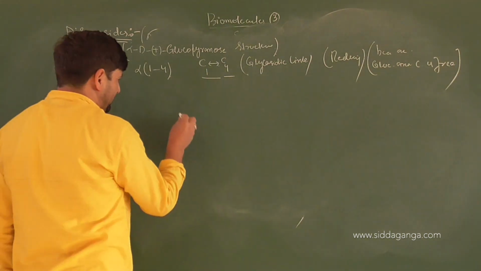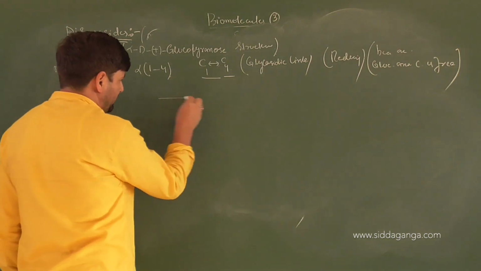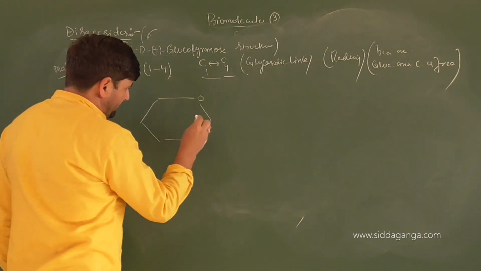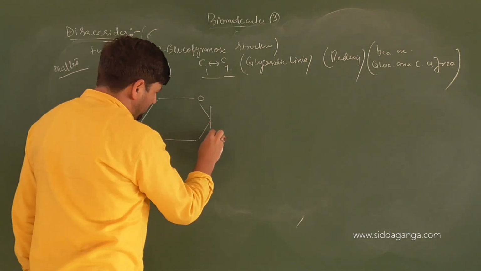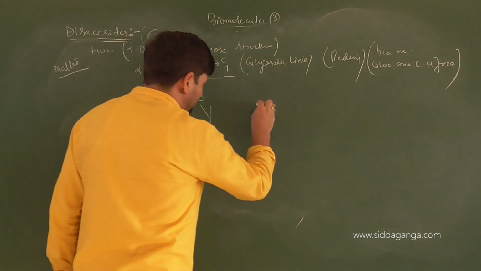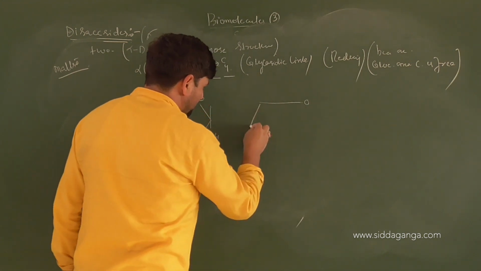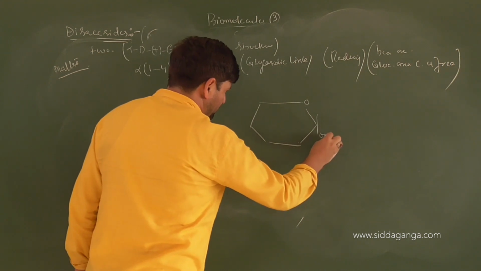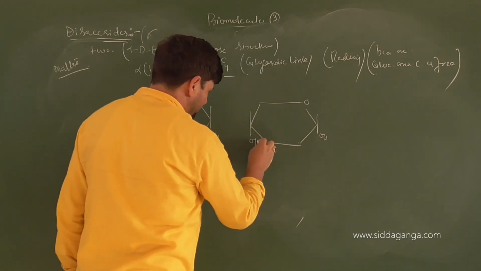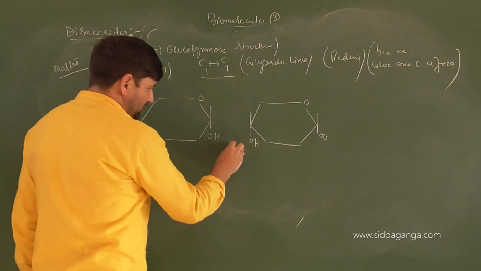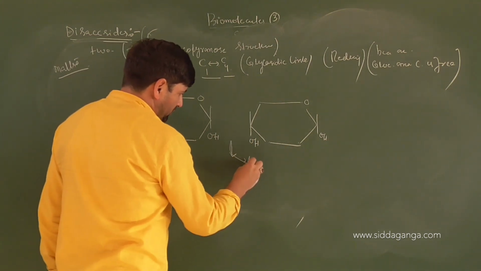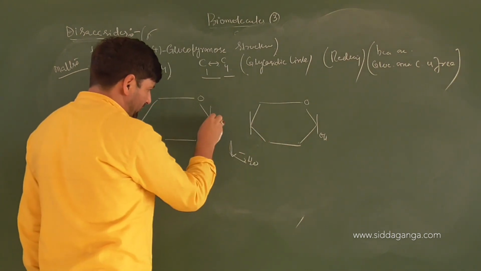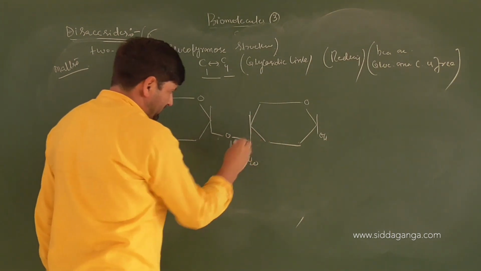Have a look, children. I'll show the glycosidic linkage again, so draw it carefully. You have oxygen here. Others I won't mention here. What is the group here? OH. The next one I will draw a bit farther away so that it won't be covered up. Here again you have an OH group, and at this position you have OH downwards, right? OH and OH, minus water. When the water molecule is removed, this OH and H are removed. What remains there? Oxygen. So this is the link between the two.